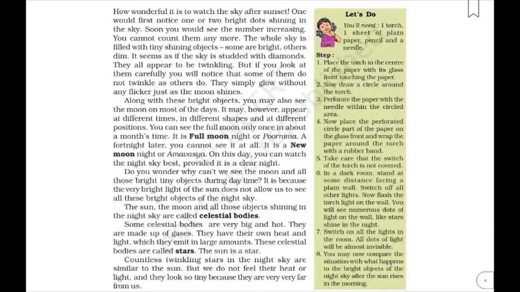The sun is also a star. We do not feel the heat and light of the stars other than the sun since they are very far away from us. Students, the points written here in your book, you can use them to write a definition or a differentiation.